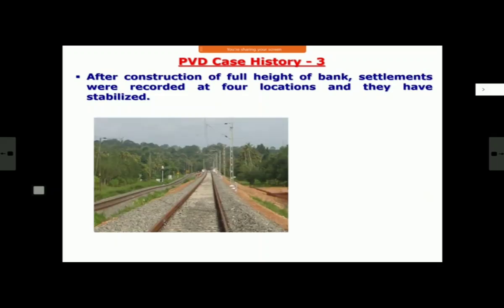And after settlement, they recorded the failure places. This you can see. This is after rectification and everything. This is the new bank. There is absolutely no problem. Of course, this existing bank you can see the problem still continues there because that could not be attended.